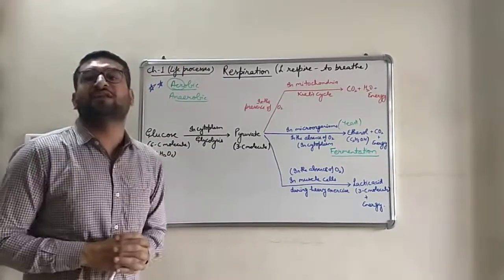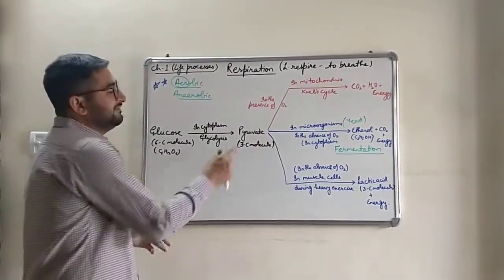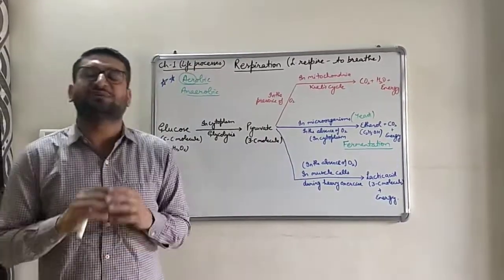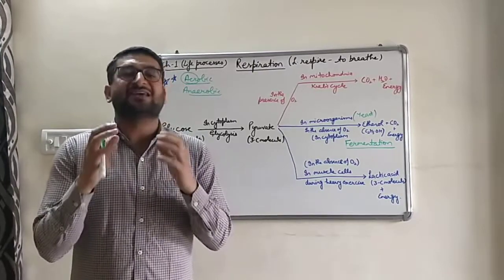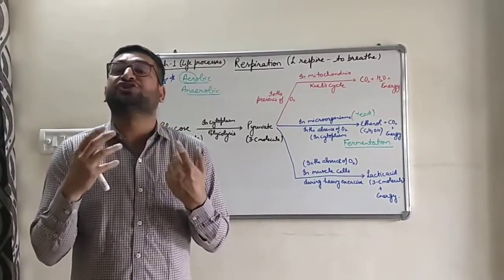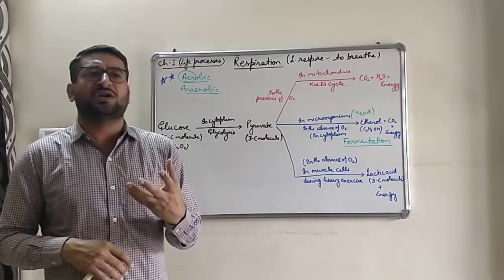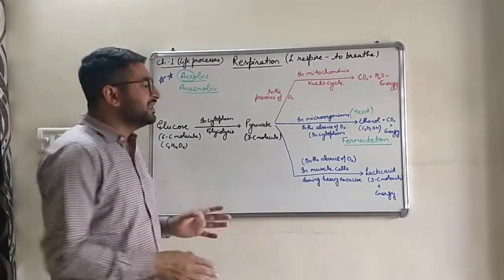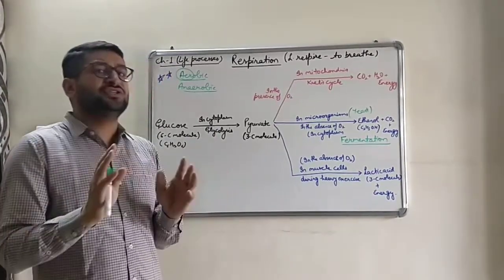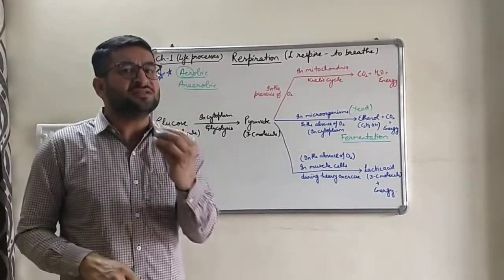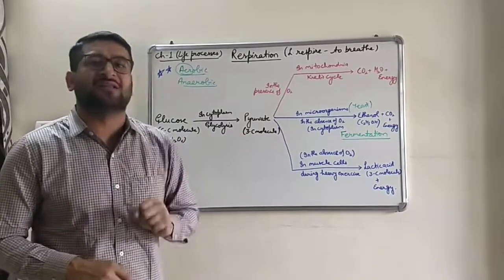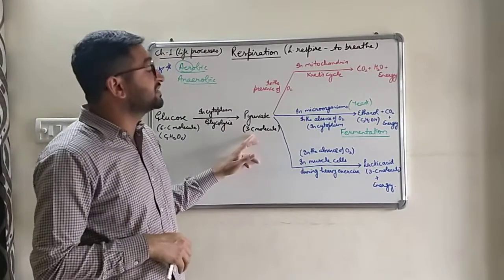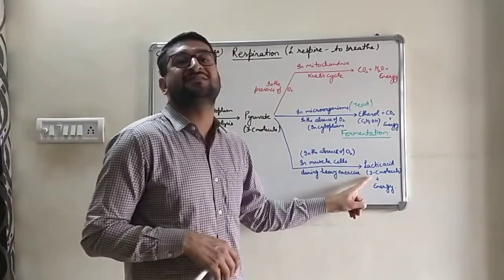The next mode of anaerobic respiration is when that pyruvate goes to our muscle cell. Not in the usual conditions, especially in heavy exercise or heavy workout conditions. When we do a workout after a long interval of time, the availability of oxygen is not sufficient. Then, with an insufficient amount of oxygen in our muscle cell, anaerobic respiration occurs. And the pyruvate is converted into a 3-carbon molecule, that is lactic acid.